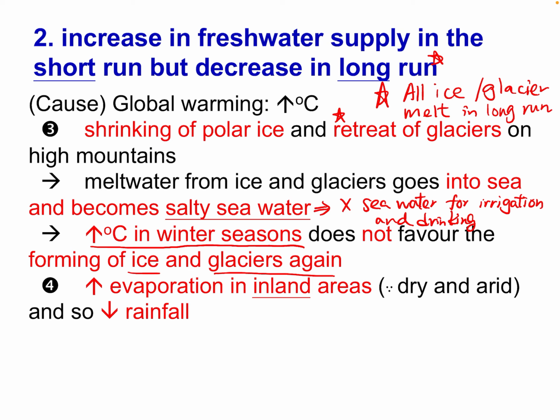So that means they will not form the ice or glacier again. That's why in the long term, we do not have any more fresh water supply because they all melt in the long run.